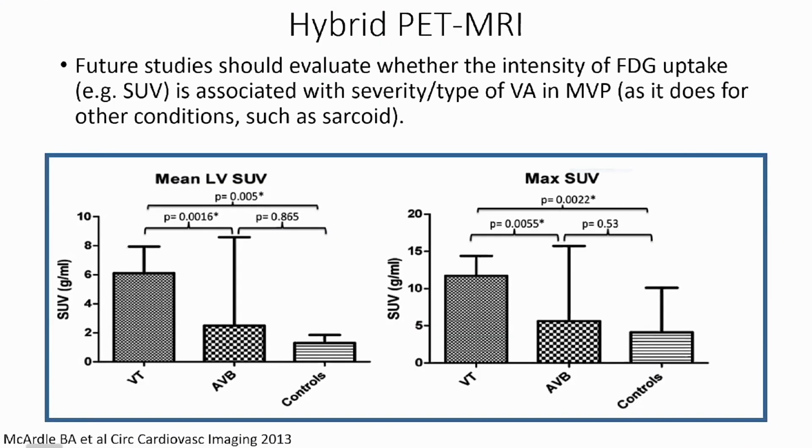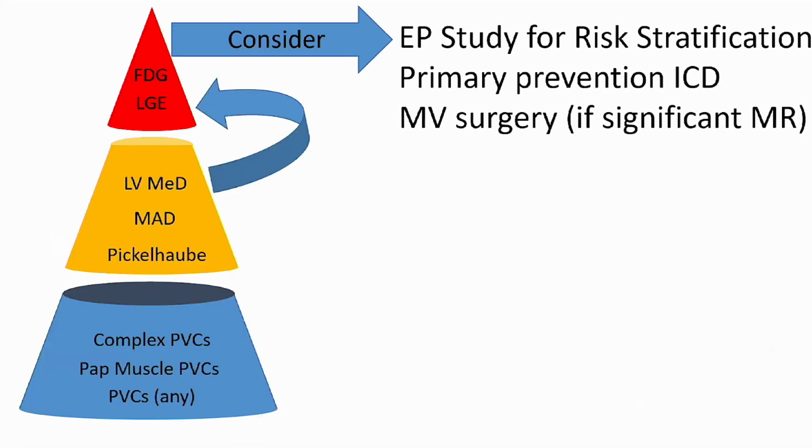Future studies should evaluate whether the intensity of FDG uptake, for example SUV, is associated with the severity or type of ventricular arrhythmias in MVP, as it is for other conditions such as sarcoid. For example, in this particular series, patients who presented with ventricular tachycardia and sarcoidosis had a higher mean LV SUV than those who presented with AV block or controls.